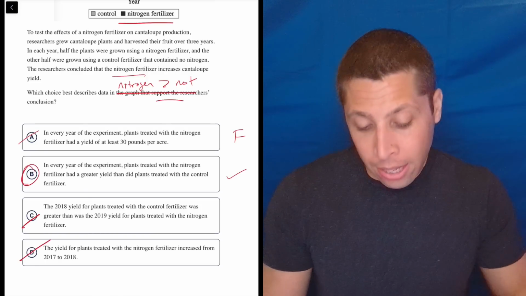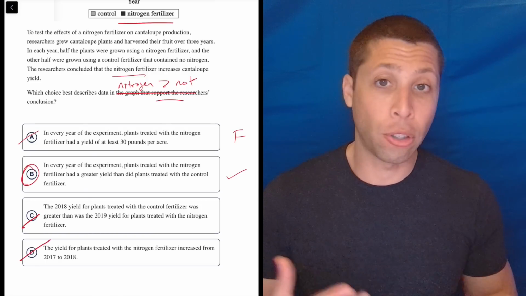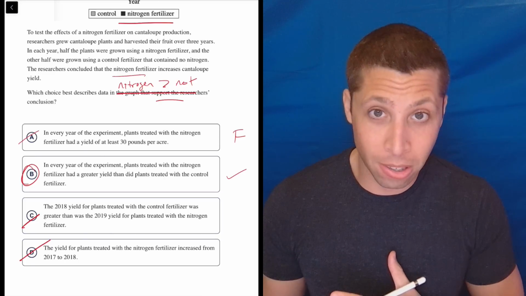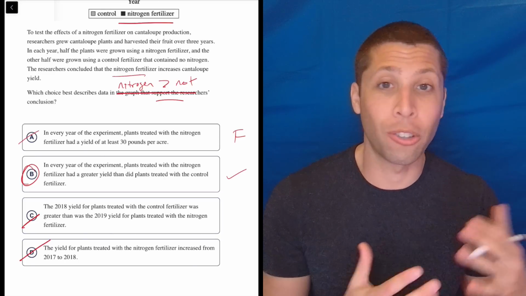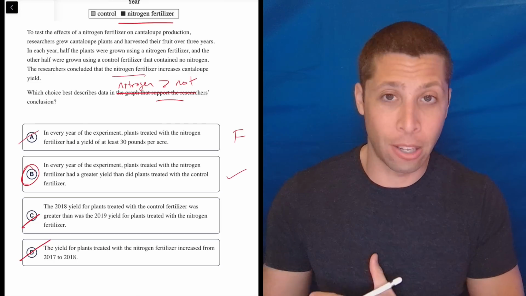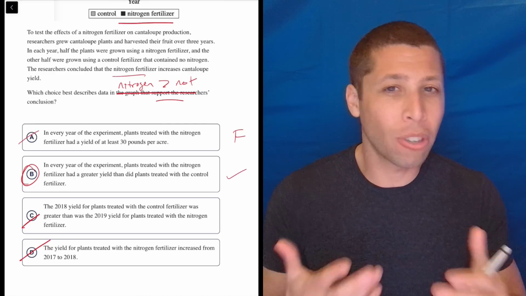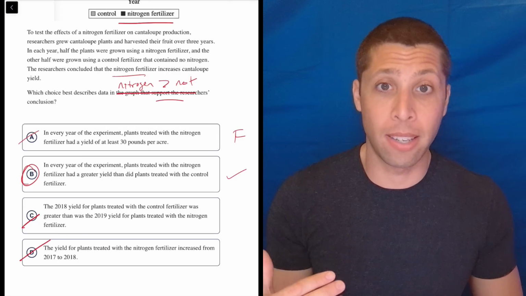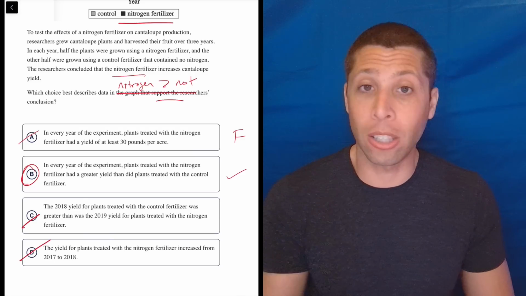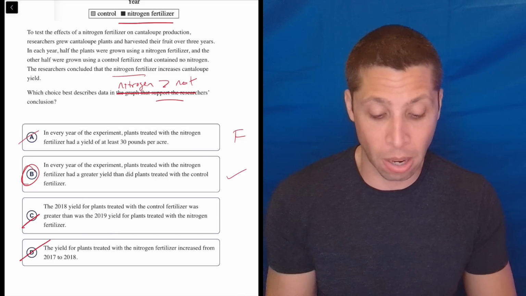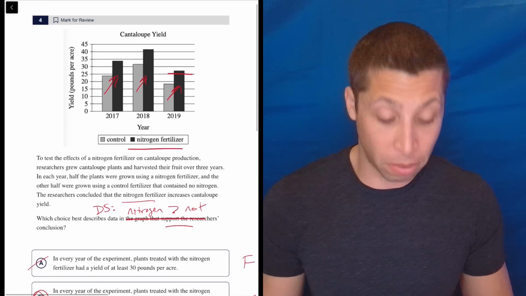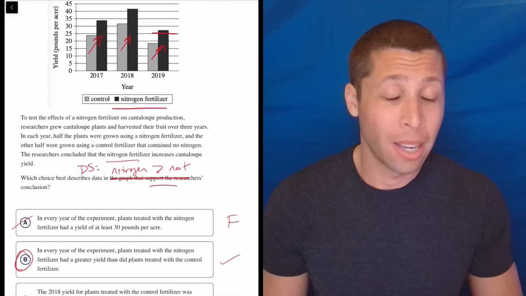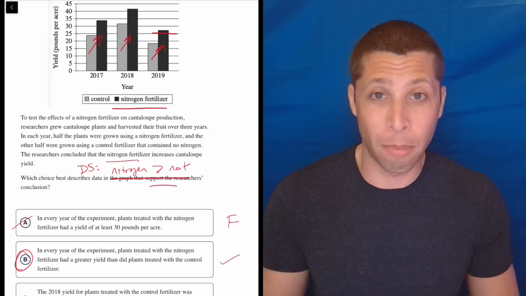So there you go. With many of these questions, whether there's a graph, a chart, or whatever, we are trying to evaluate sometimes the accuracy of the answer choices. Do the numbers in the choice match the numbers or the pattern in the graph? But there's also the idea that there's a certain kind of way to summarize the data that the passage is specifically trying to get us to think about, right? That's the dumb summary here: turn this into a little bit of a math equation. And then if the choice doesn't have the same kind of relationship, it's not a good choice regardless of the numbers, regardless of the data.